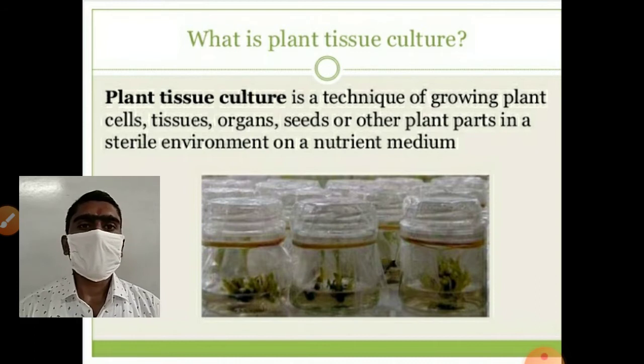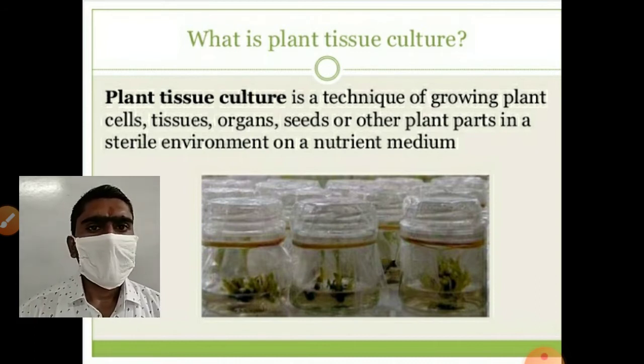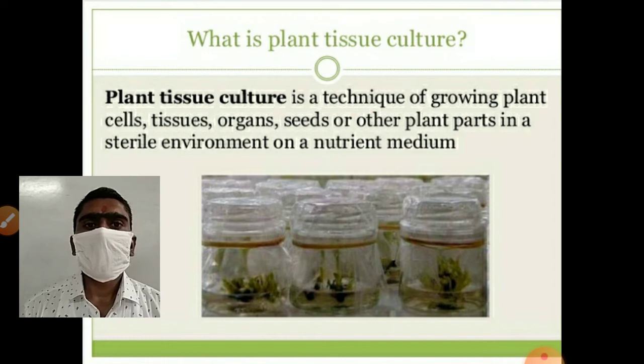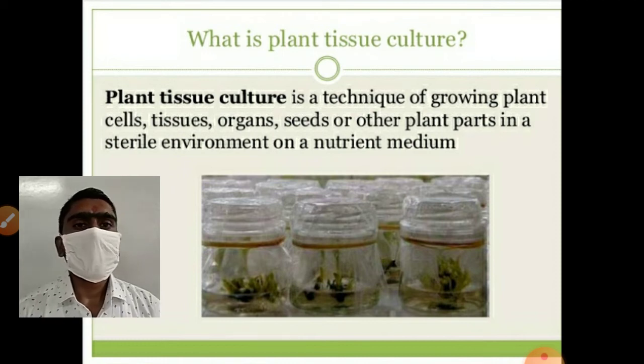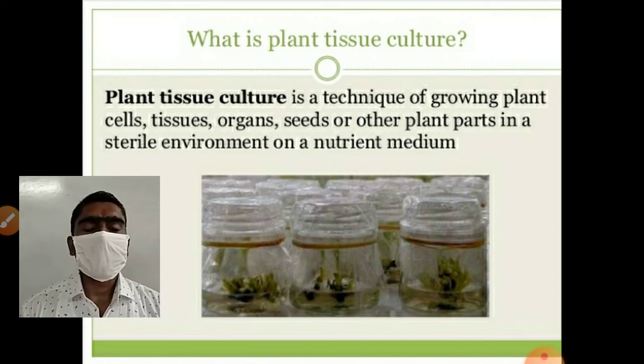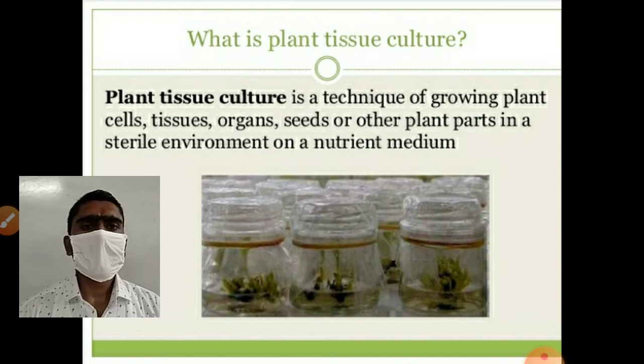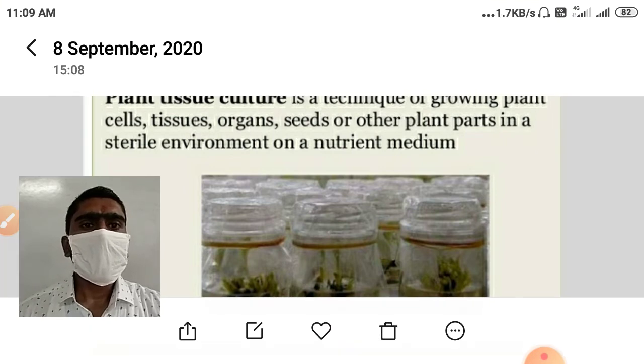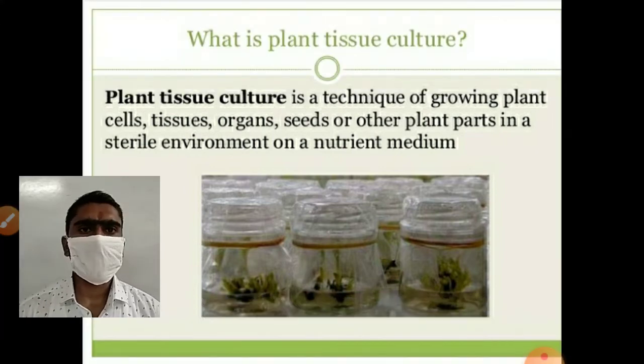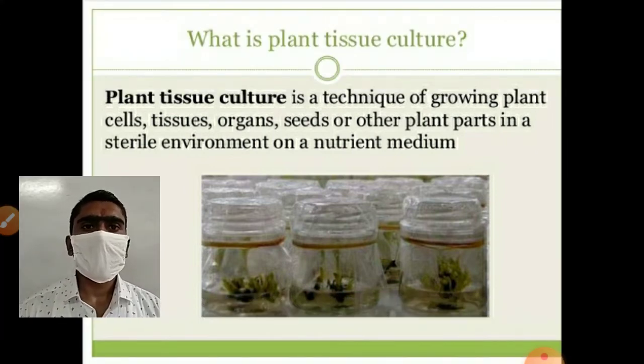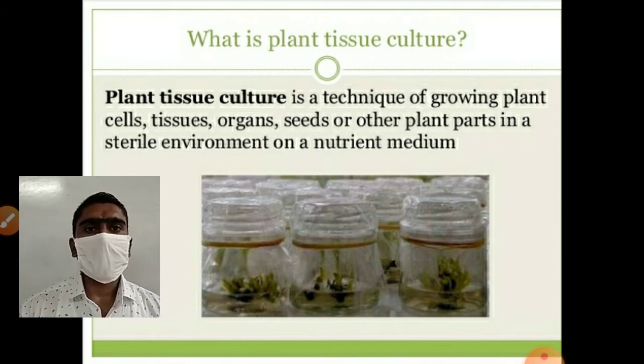Example is banana. Banana does not produce a seed. For the production of banana plantlets, tissue culture is the important technique. By using tissue culture, we can produce many plantlets of banana, and we make them available for farmers at the time of sowing. They get a ready-made banana plant, to solve this problem.